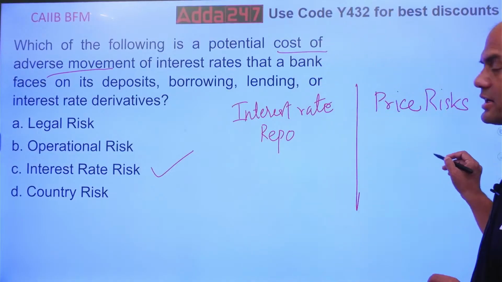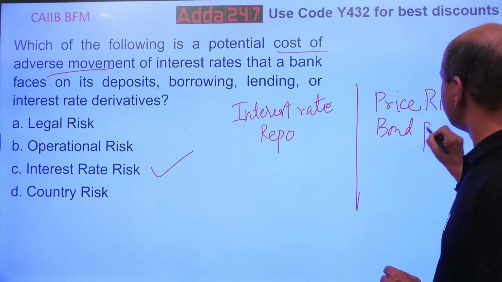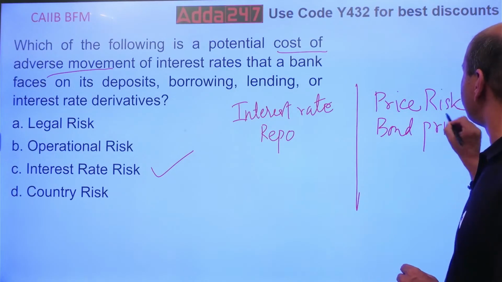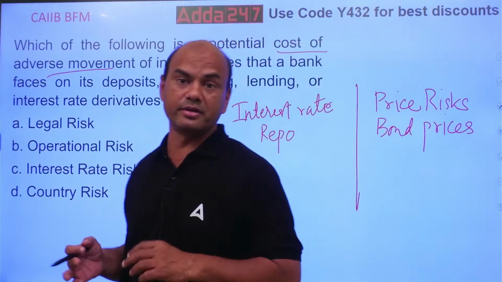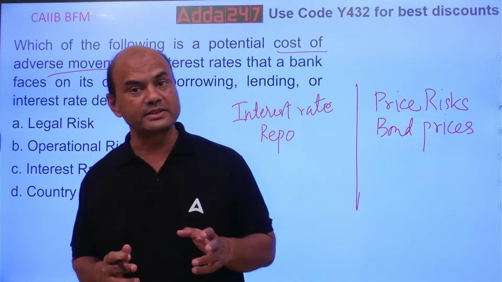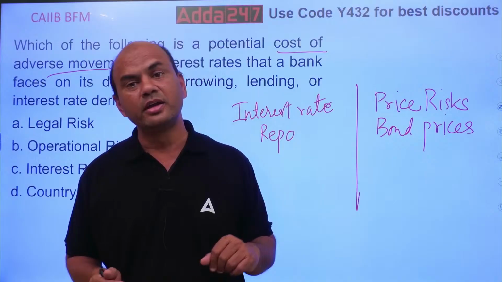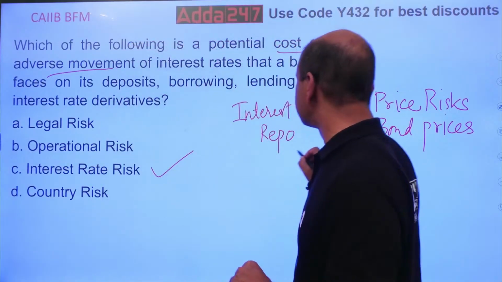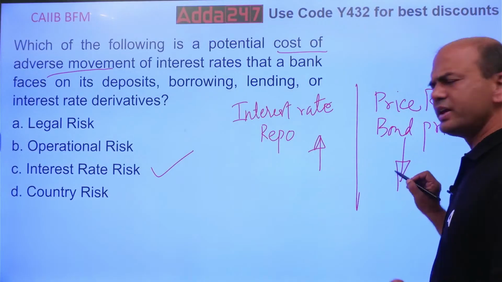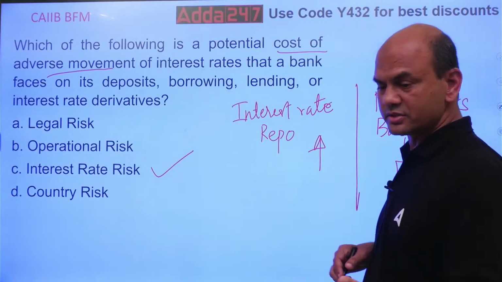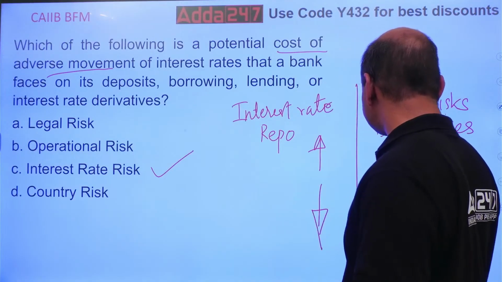But also there is one more problem regarding this price risk. This price risk is related to the bond prices. Bond prices. You all know how big this bond market is. Debt market is the biggest market in the world. So bond prices are negatively affected by the interest rates. Means what? If the interest rate goes up, the price of the bond will go down. Always. And reverse is also true. If the interest rate goes down, the price of the bond will go up.